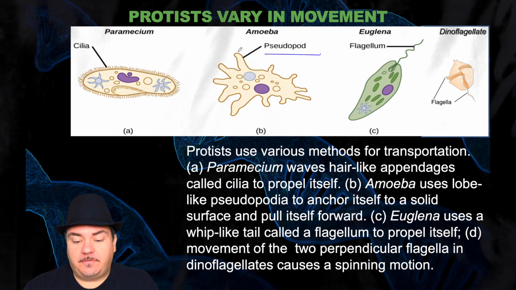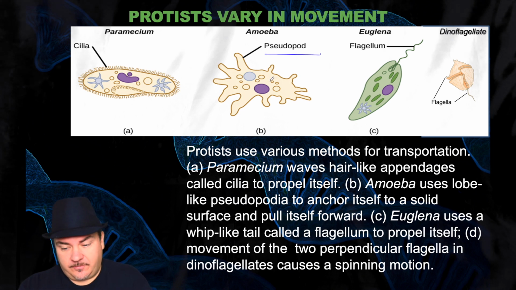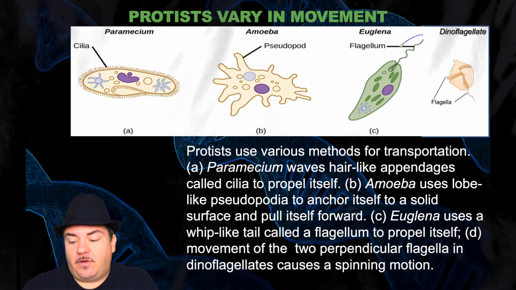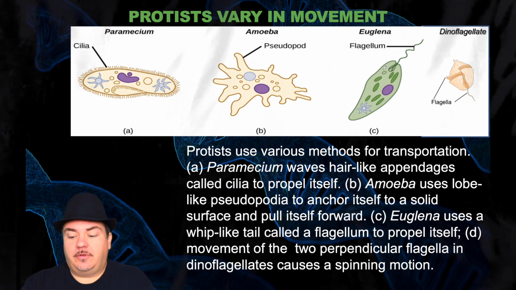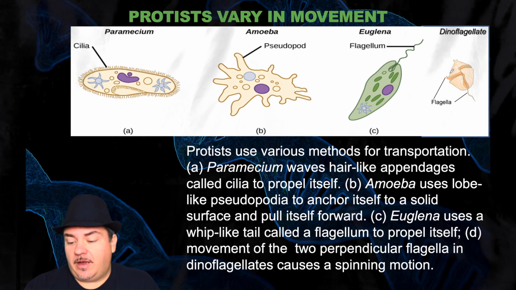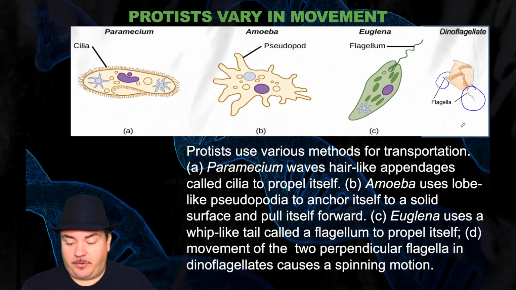These little projections of their plasma membrane can project out and pull themselves along like they're crawling. Some have a long tail called a flagellum, which can spin kind of like a propeller and allow the organism to swim through the liquid it's in. Or some might have a couple of flagella, even at perpendicular angles, causing them to spin.